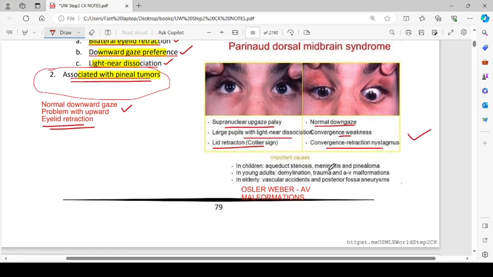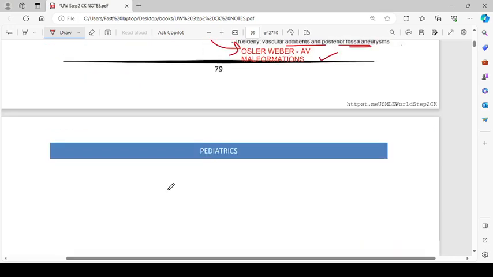In children, aqueduct stenosis, meningitis, and pinealoma can cause it. In young adults, demyelination, trauma, and AV malformations. And in the elderly, vascular accidents and posterior fossa aneurysms. Osler-Weber AV malformations can be a cause of Parinaud syndrome in adults.